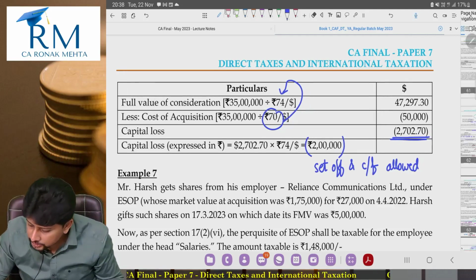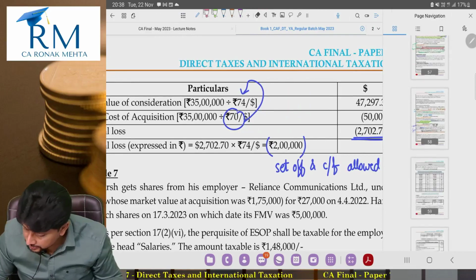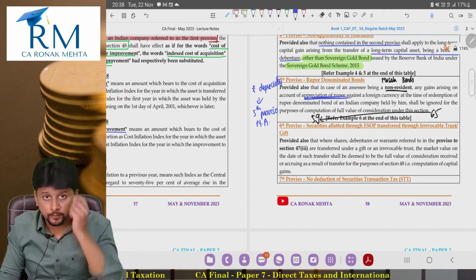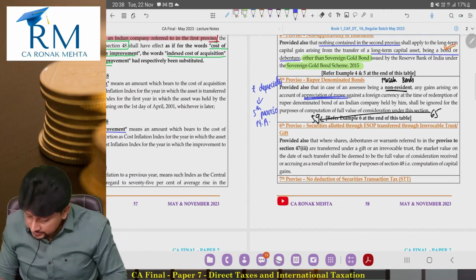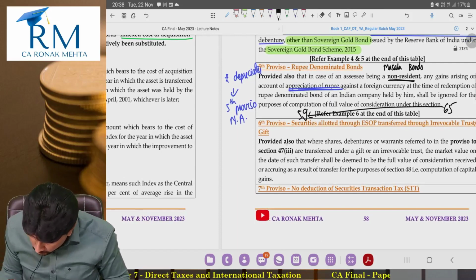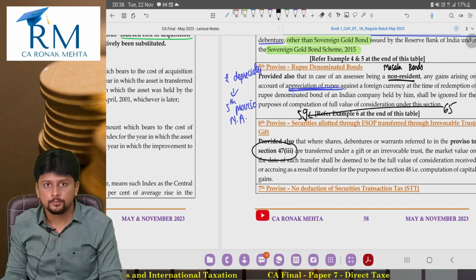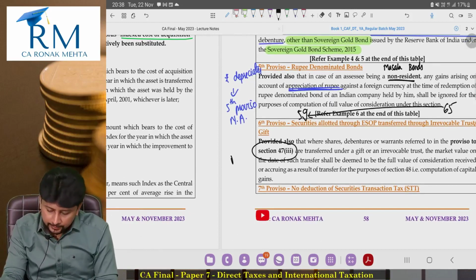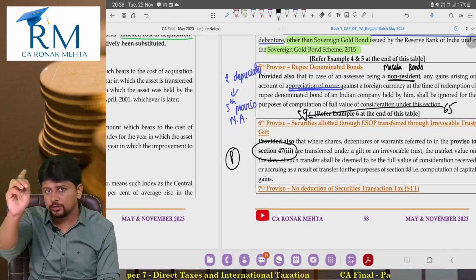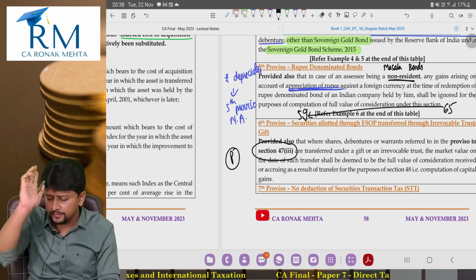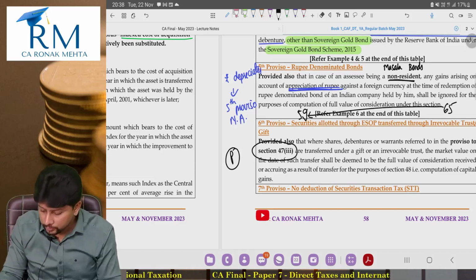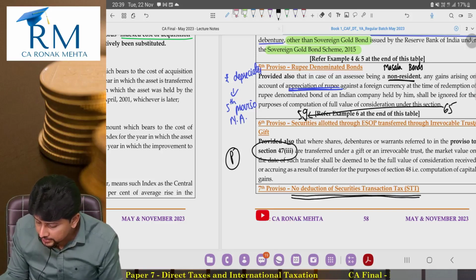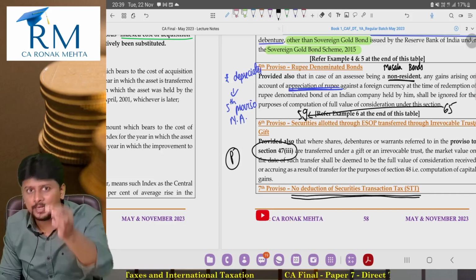Chalo, last two provisos remaining. Now, sixth proviso is something that we will do tomorrow, because sixth proviso is connected to 47.3. So once we study 47.3, we will come to sixth proviso also. I am just keeping it pending for one lecture. Tomorrow's lecture, in our third lecture, we will see what this is. Seventh proviso, seventh and the last one, no deduction of securities transaction tax. Very simple yet very interesting.